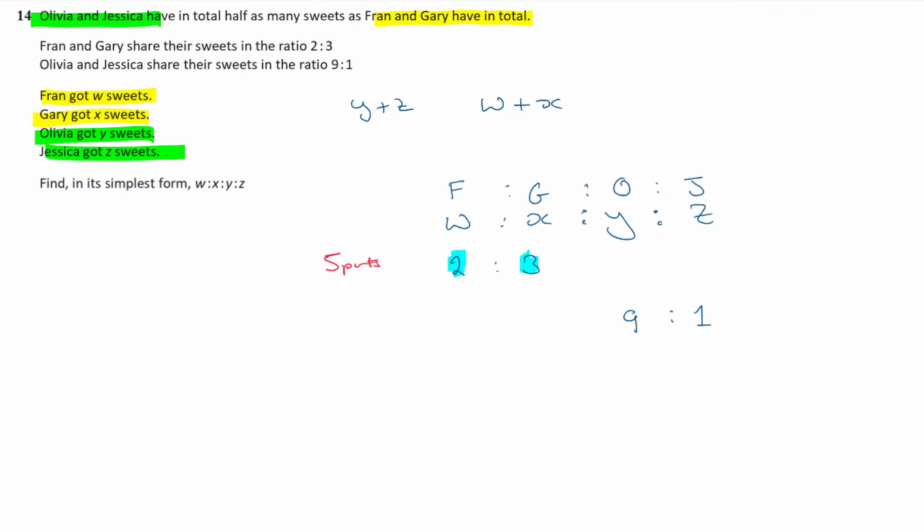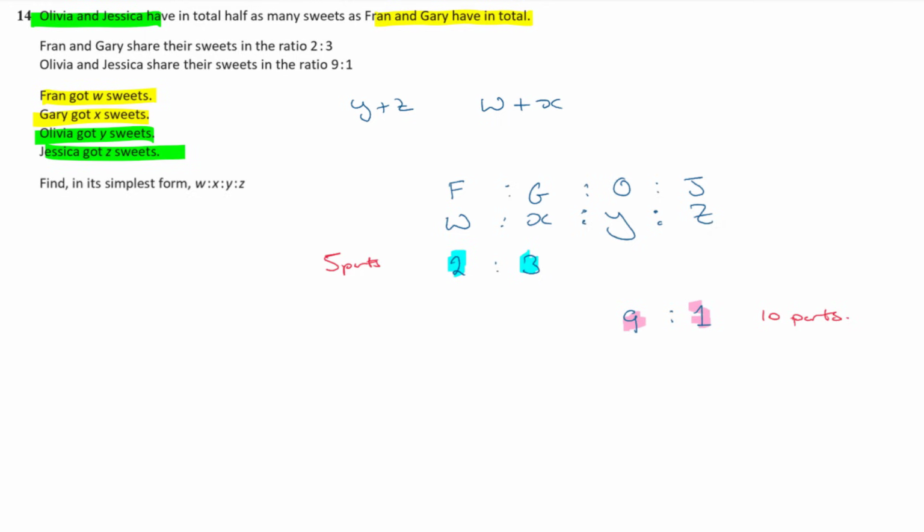And these two together is 10 parts. Now we're told that Olivia and Jessica have half as many sweets as Fran and Gary.